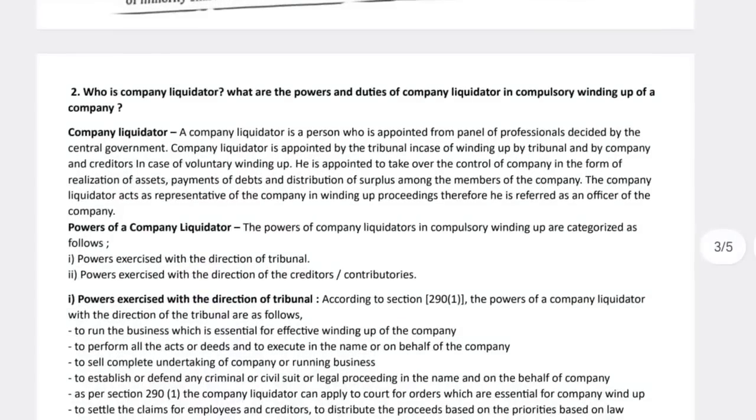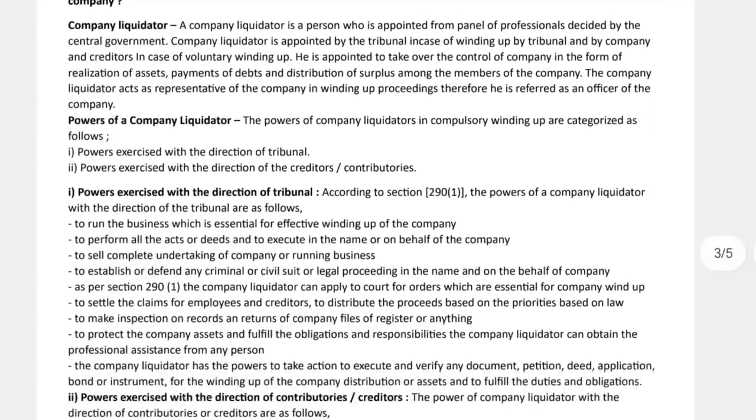The second question I have given is company liquidator. This is a choice, you can learn it. A company liquidator is a professional appointed, as decided by the central government. The central government decides the profession of a company liquidator, who is provided to the business or company. He controls the company's assets, payment of debts, what assets we have, how many debts we have, everything he will maintain. That is called the company liquidator. What powers will he have? He will exercise them under the direction of the tribunal. The tribunal is the main authority over the company, so he will guide and exercise with the direction of the tribunal.